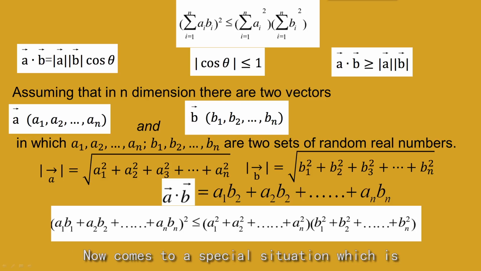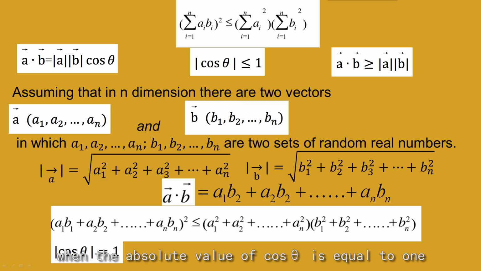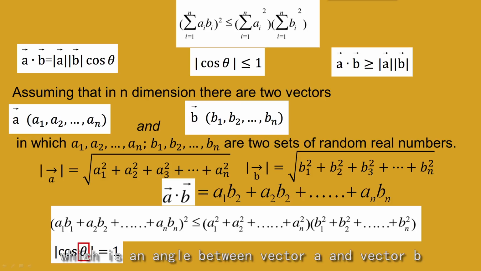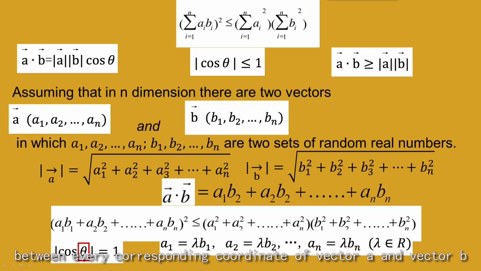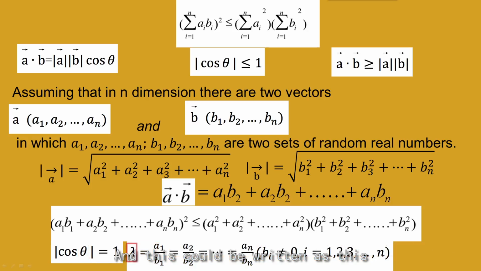And now comes a special situation, which is when the absolute value of cosine theta is equal to 1. When this happens, theta, which is the angle between vector A and vector B, is 0 or 180 degrees. And when this happens, there is a fixed ratio between every corresponding coordinate of vector A and vector B, and this could be written as this. This lambda, which is a fixed ratio, is a fixed real number.